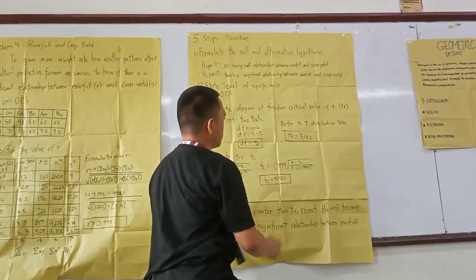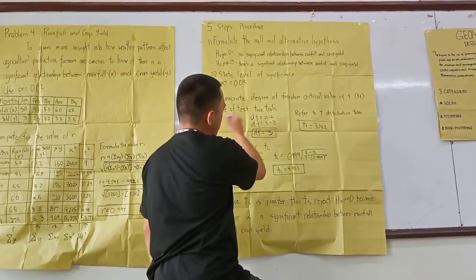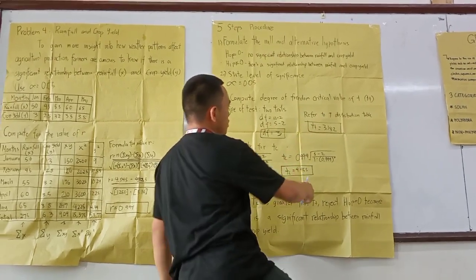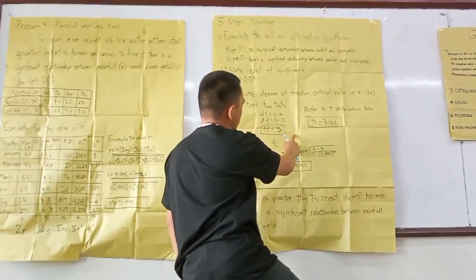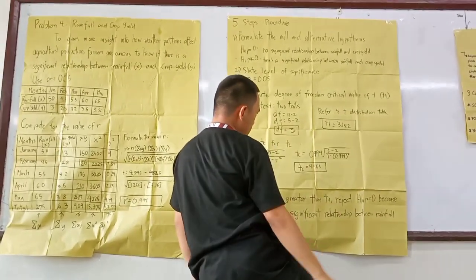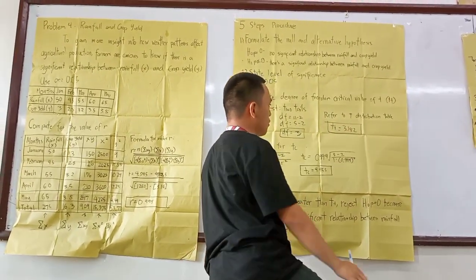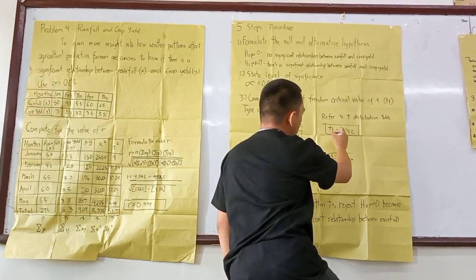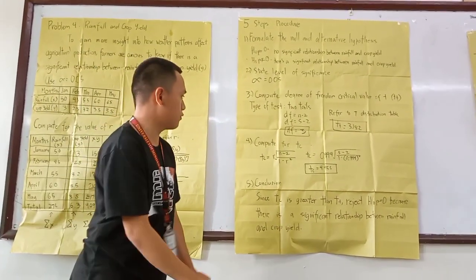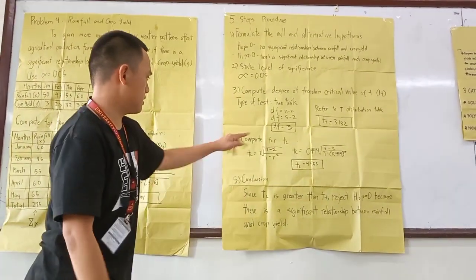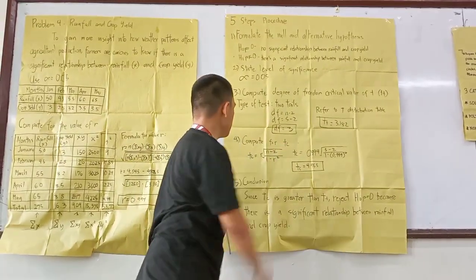You need to refer to the t distribution table. Remember our type of test is two-tailed. So when you find them, refer to the type of test and degree of freedom 3, and you will find 3.182. Now for step 4, the value of t.